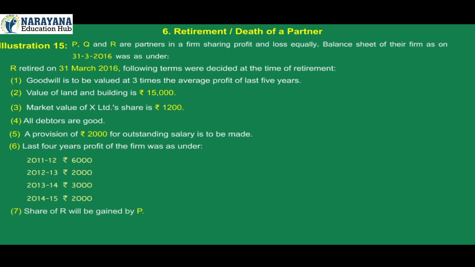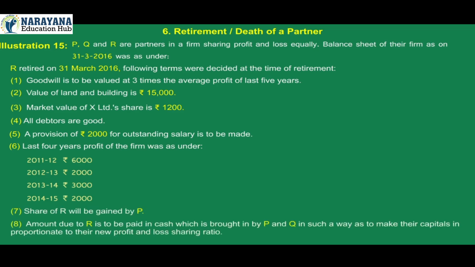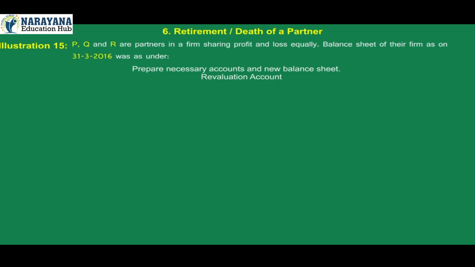7. Share of R will be gained by P. 8. Amount due to R is to be paid in cash, which is brought in by P and Q in such a way as to make their capitals proportionate to their new profit and loss sharing ratio. Prepare necessary accounts and new balance sheet.